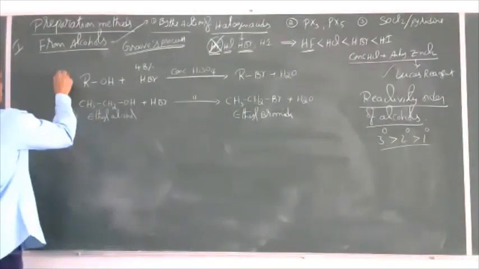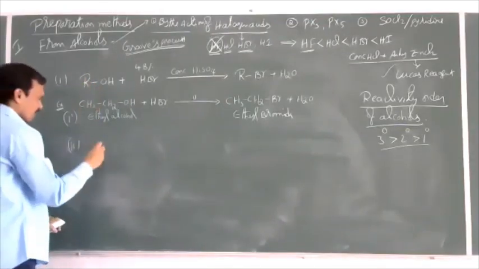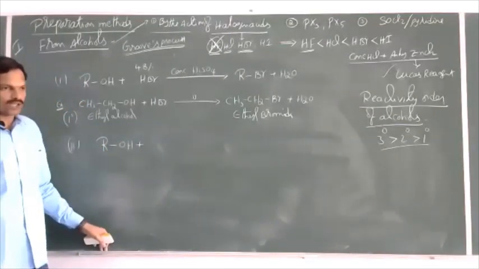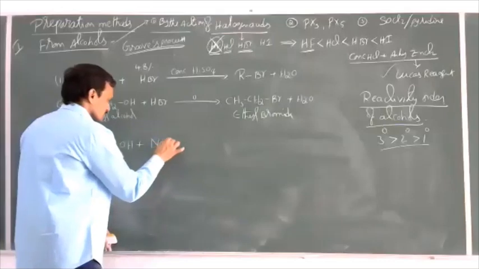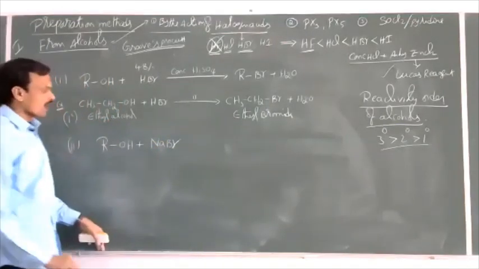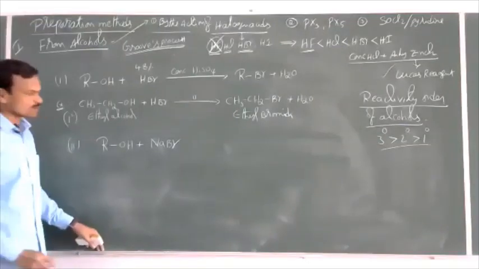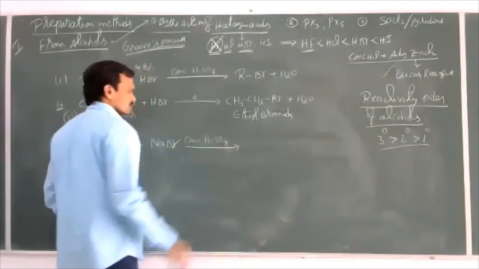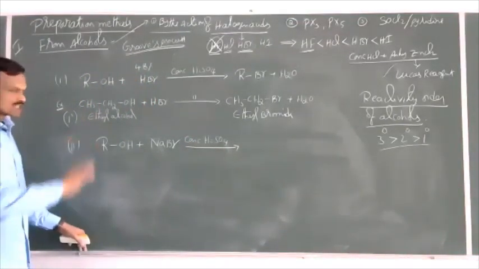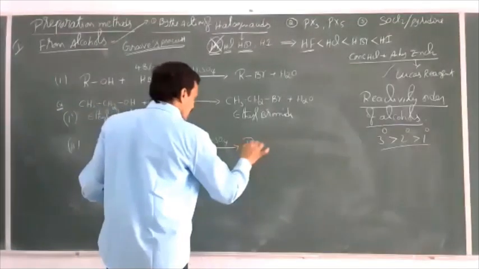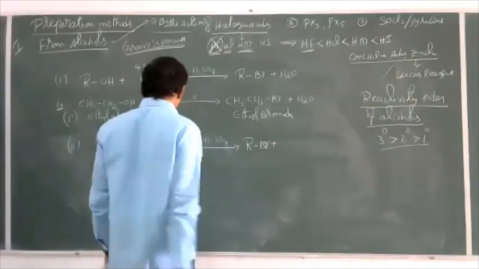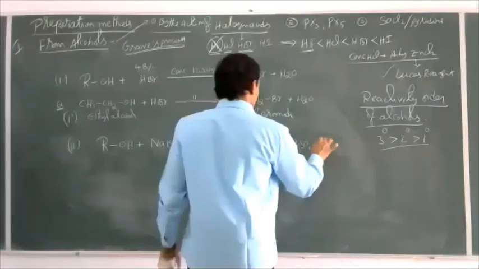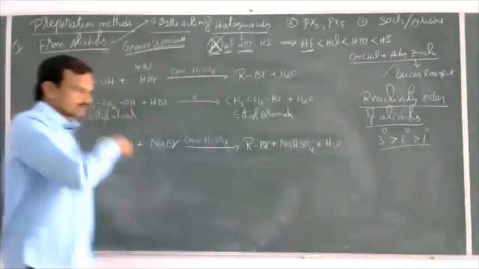So the second method of preparation for the bromoalkane: when alcohol ROH is allowed to react with NaBr or KBr, sodium bromide or potassium bromide, in the presence of again concentrated H2SO4, then the products obtained are RBr plus NaHSO4 plus H2O.